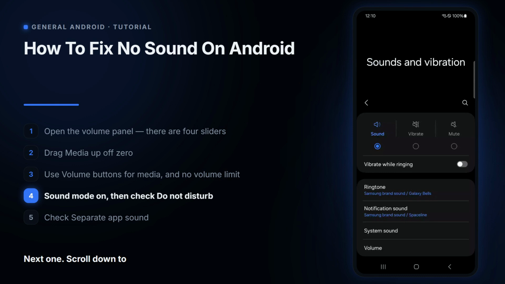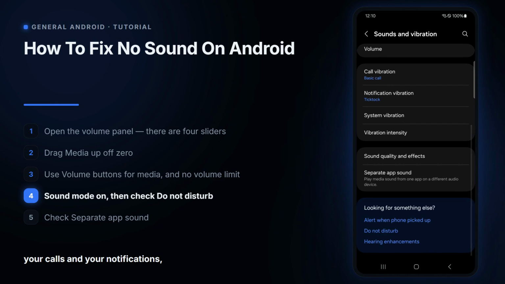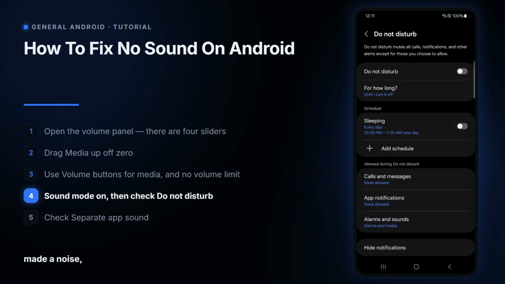Next one, scroll down to Do Not Disturb and open it. Do Not Disturb silences your calls and your notifications, so if people say they rang you and it never made a noise, check this switch first. It does not normally touch your videos, and here is why.